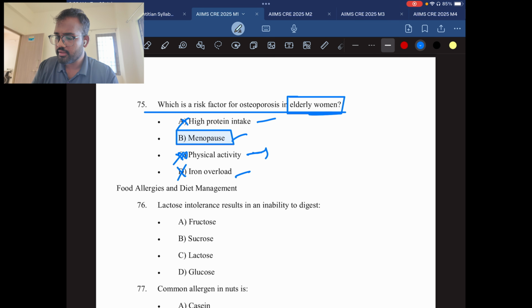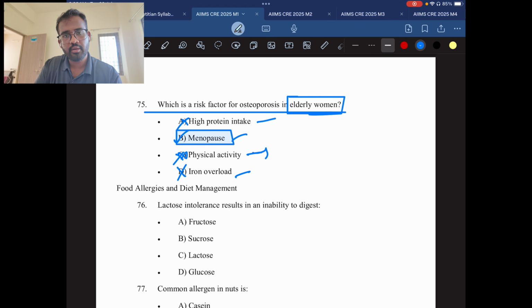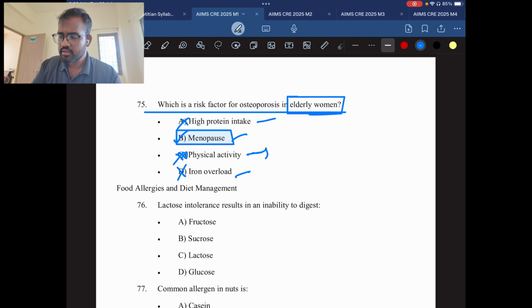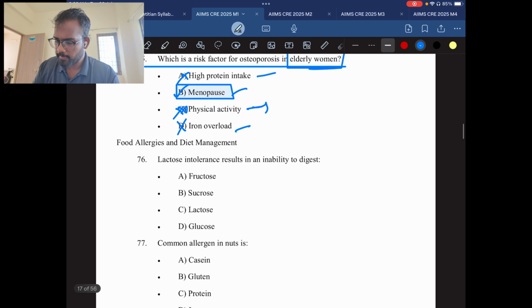Always link it. During menopause, there will be no estrogen production in the body, which leads to calcium deficiency in the bones. The calcium will be pulled out from the bones and sent to the bloodstream, which leads to softness of the bone called osteoporosis. The woman is elderly, so obviously she will be in the menopause state. So the answer will be B.